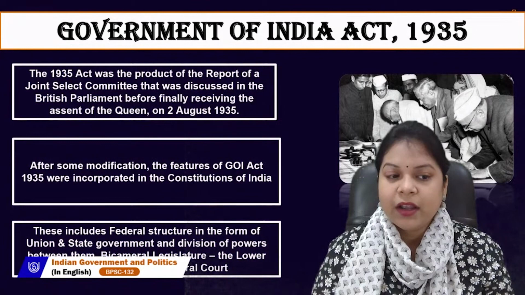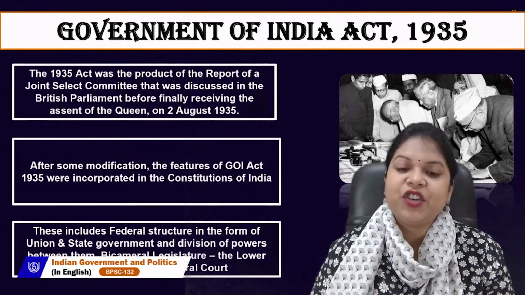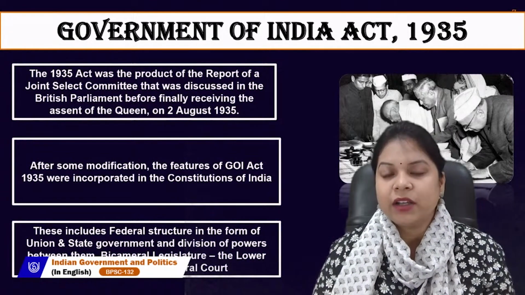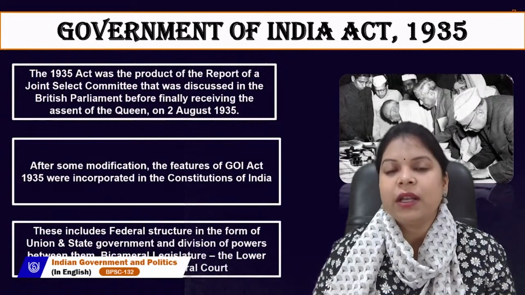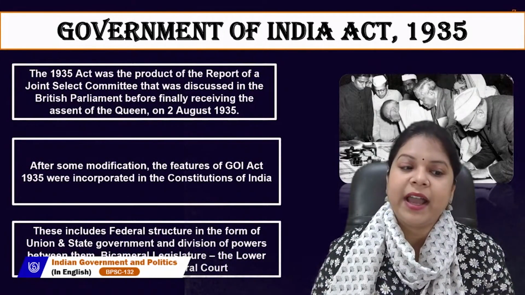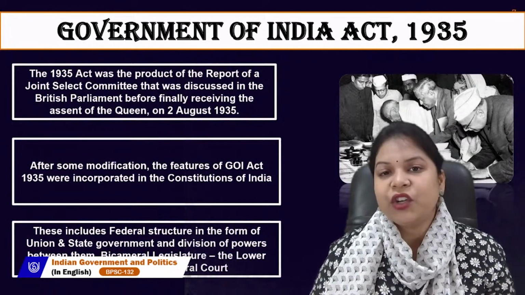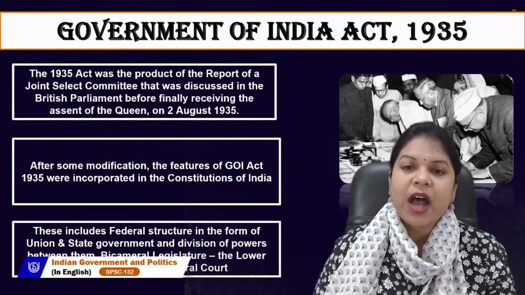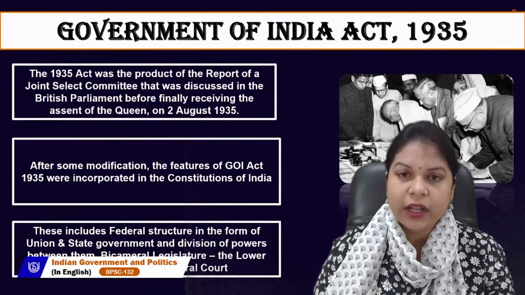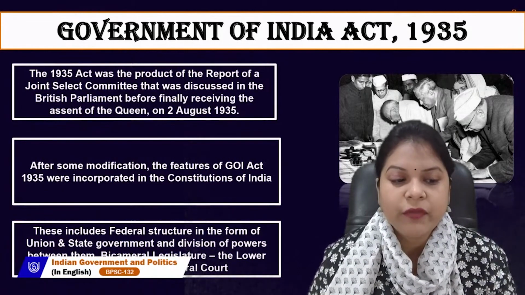After many modifications, the features of the Government of India Act 1935 were incorporated in the Constitution of India. Whatever we see today in our constitution was there in that act, but a few modifications were required. After these modifications, it was adopted or incorporated in the Constitution of India.